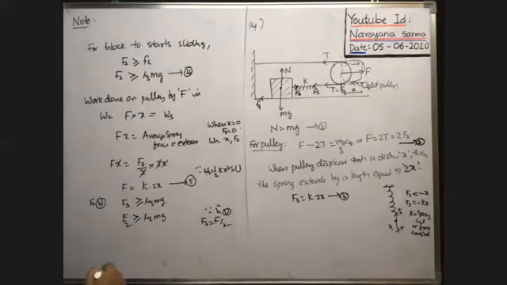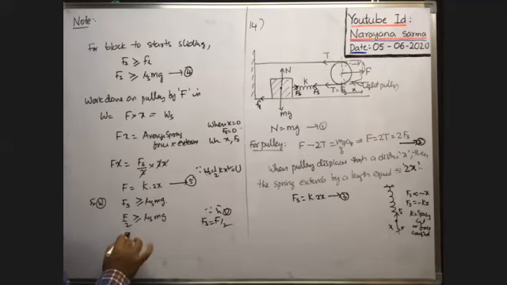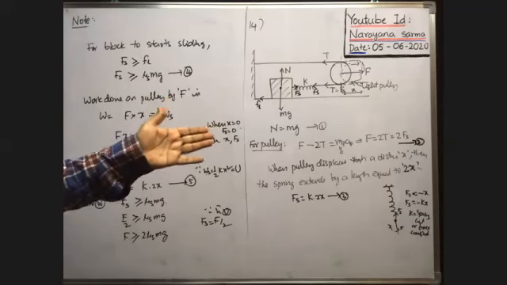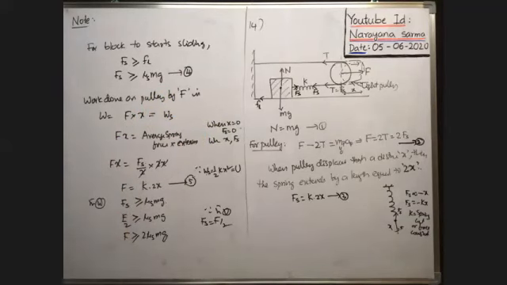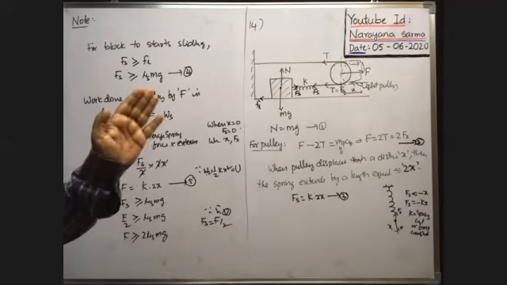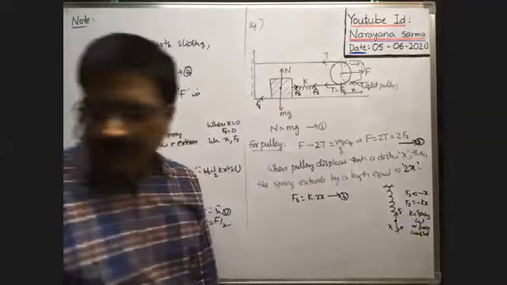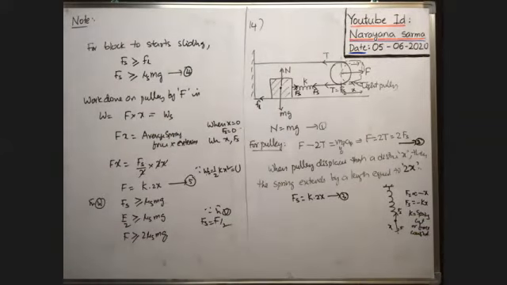So F is greater than or equal to 2 mu s into mg, because F is equal to 2Fs. So F greater than or equal to 2 mu s into mg is the minimum force required to pull the block towards the right. K is the spring constant or force constant, already I wrote it.